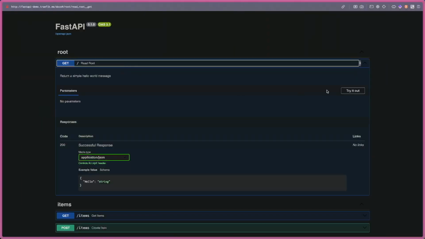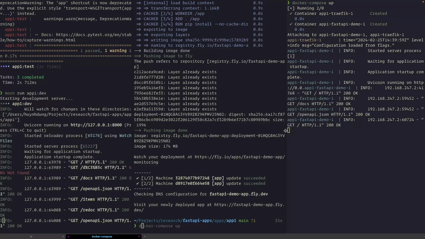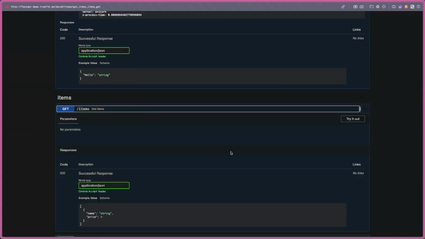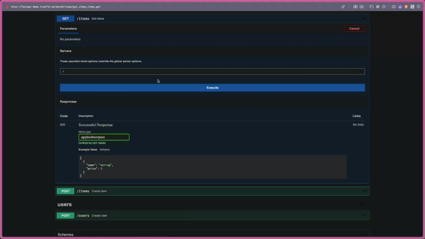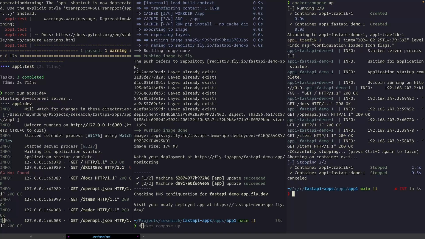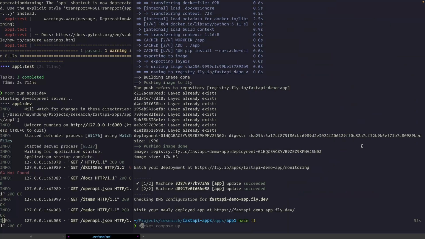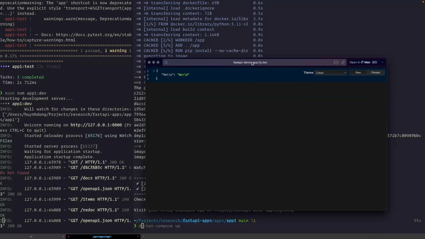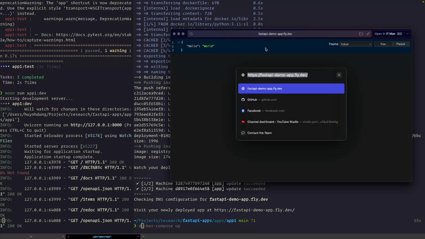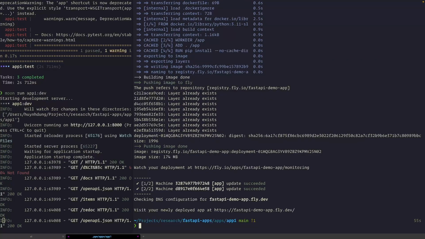Now if I call something, you're going to see the result. I'll call item, get item, right now, execute. Yes, you get the result. So this is the way you can set up on your machine before you deploy, or if you already deployed, you can use FastAPI to set up your API. So it helps you quickly prototype whatever you want. So this is deploy instant.